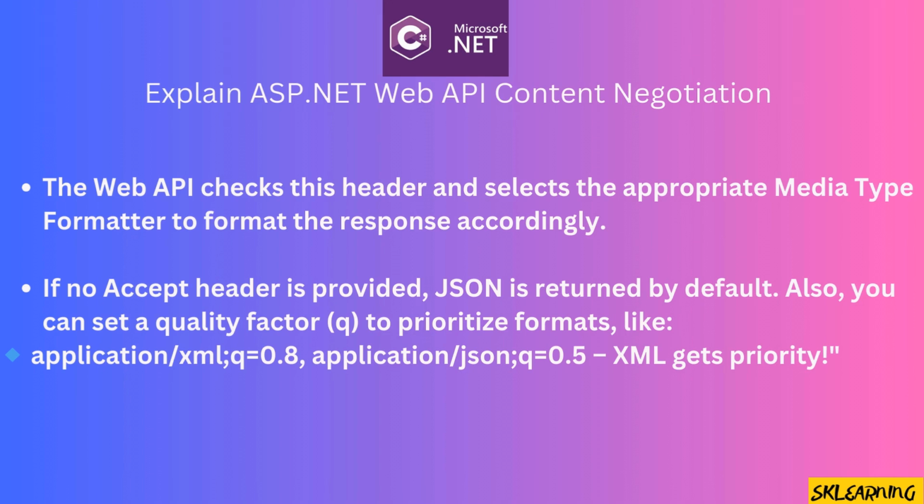Also, you can set a quality factor, q, to prioritize formats like application/xml;q=0.8, application/json;q=0.5. XML gets priority.